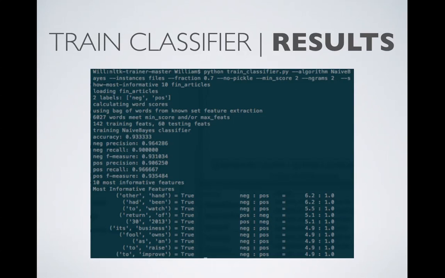So here we can see the output from running that on our training data. Again, we can see 93.3% accuracy, and then at the bottom there, we can see 10 of the most informative features. "On the other hand" is 6.2 times more likely to be negative than positive. "Return of" is 5.1 times more likely to be positive than negative. And it's really interesting. I suggest, if you're working with this, show most informative features and get a feel for what your model is keying on.